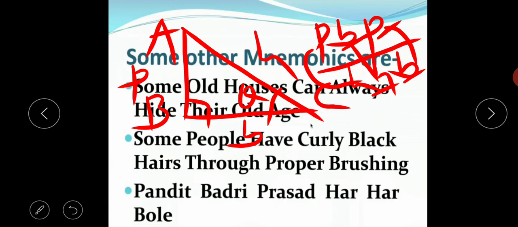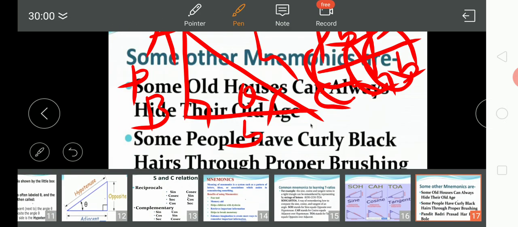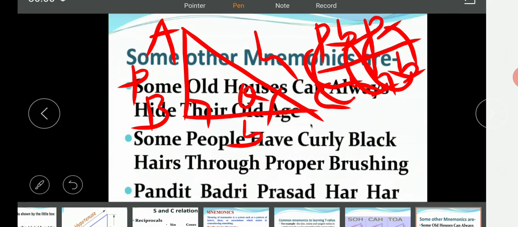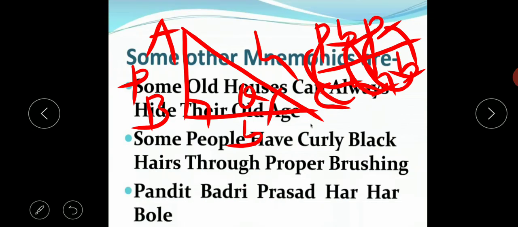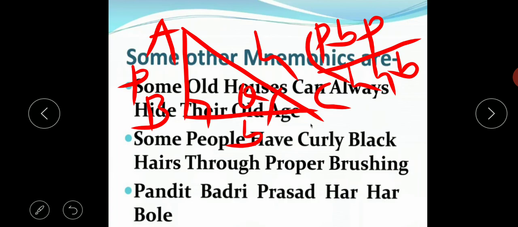Now again, cosec theta will be equal to, now you have to reverse, H by P, sec theta will be equal to H by B, and cot theta will be equal to B by P. So for this angle theta, these are the mnemonics we use to remember trigonometric ratios.